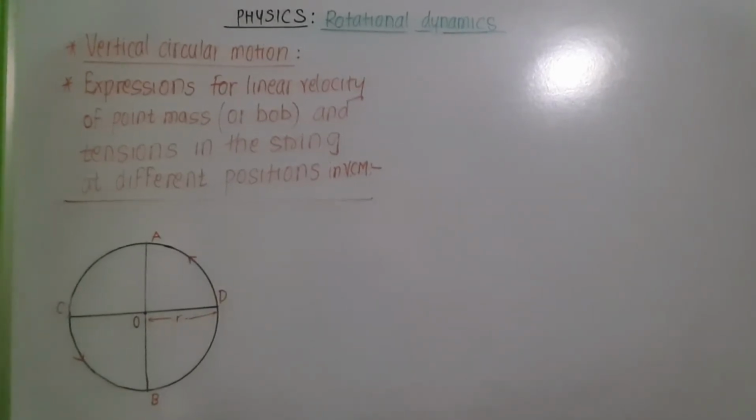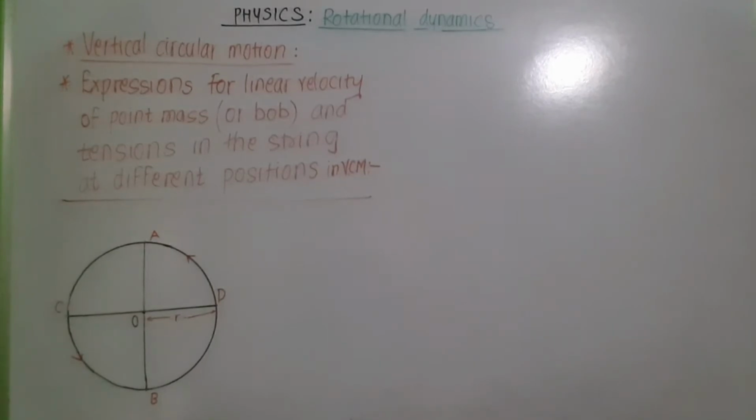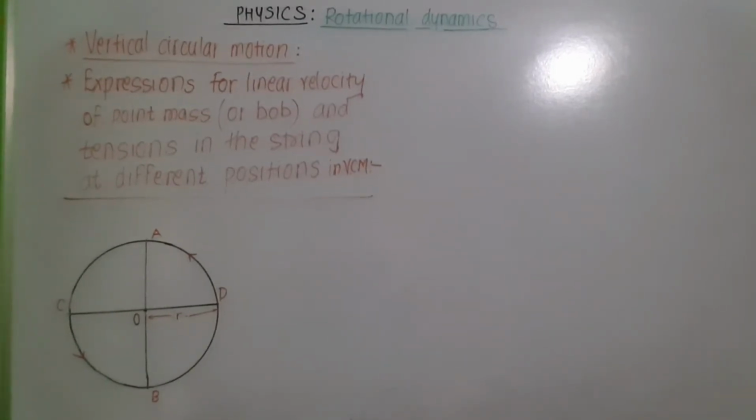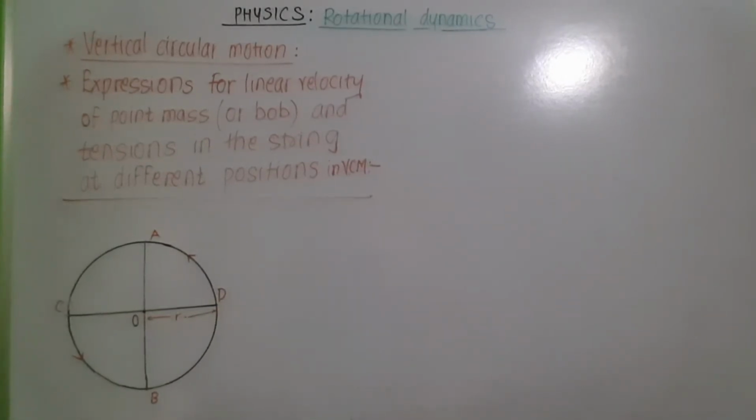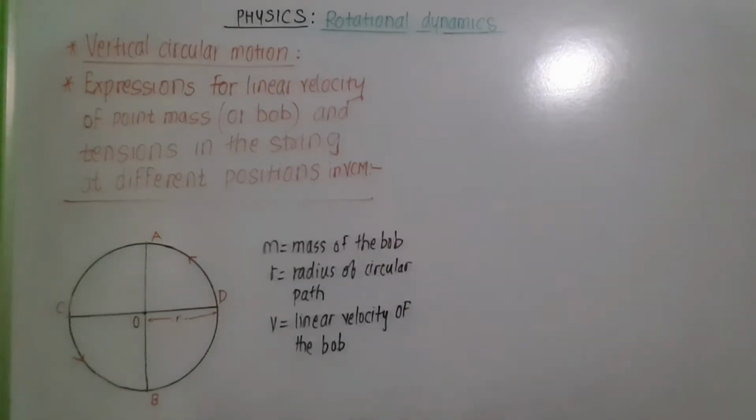Then, due to the influence of Earth's gravitational field, its velocity and also tension vary in magnitude. Here we are considering the second case of vertical circular motion, means vertical circular motion which is controlled only by gravity.